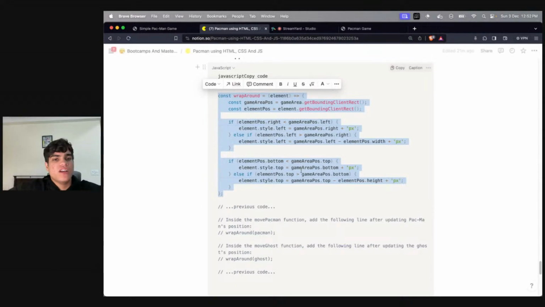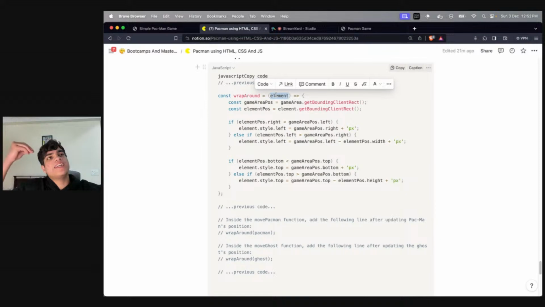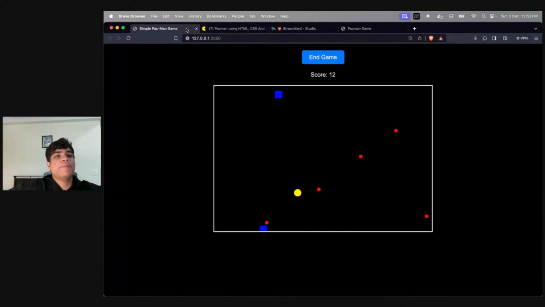The best thing about this is that you're passing in elements, because we would want to wrap around our ghost as well. If the ghost is also going outside, we want it to come from the left. If the ghost is also going down, we would want it to come from the top, right? So I'm writing this function, which is technically a very modular function.